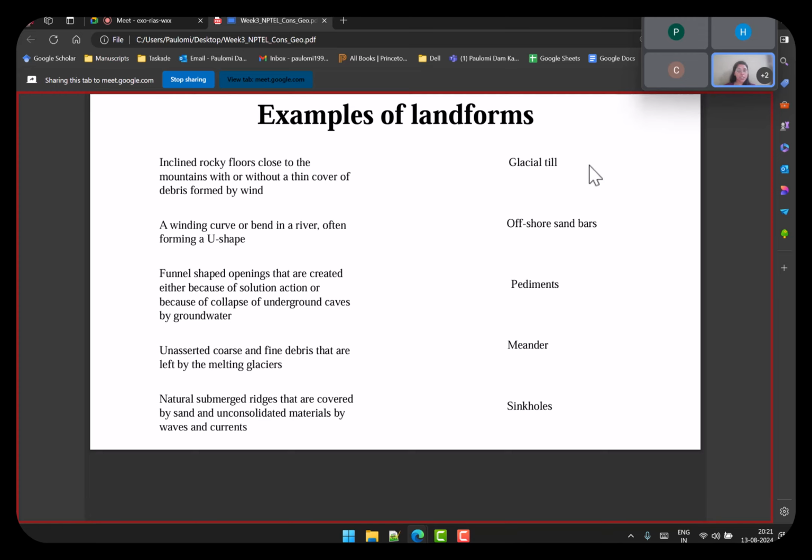So you have glacial till, offshore sandbars, pediments, meanders, sinkholes. All of these are terms that we'll repeatedly use in geography if you want to describe any landform. So, what do you think these look like, or what are the features of these landforms?